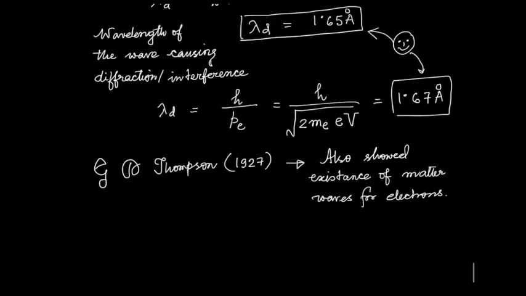And this let us finally conclude that matter also has wave properties.